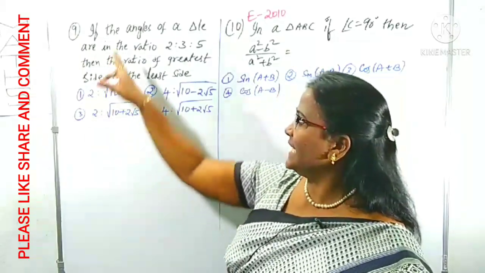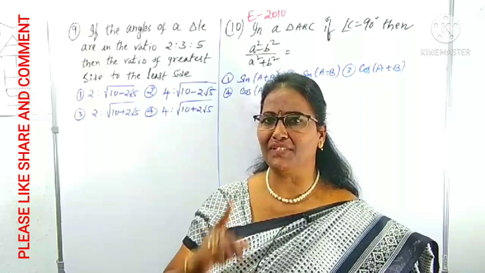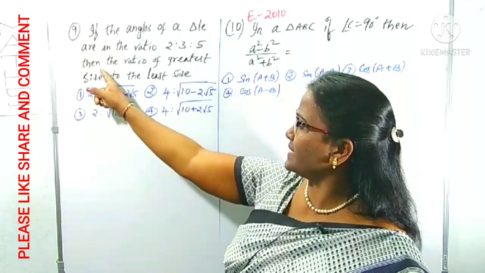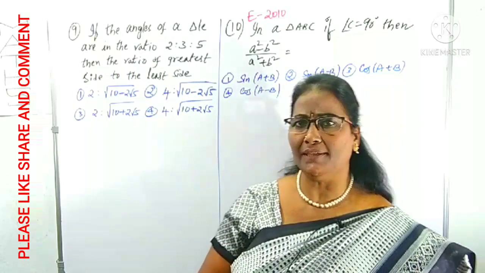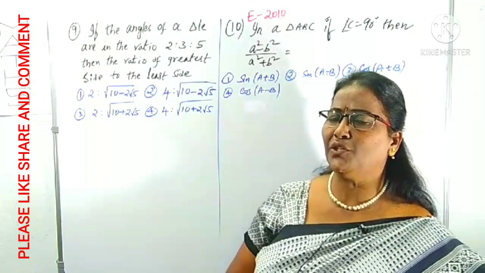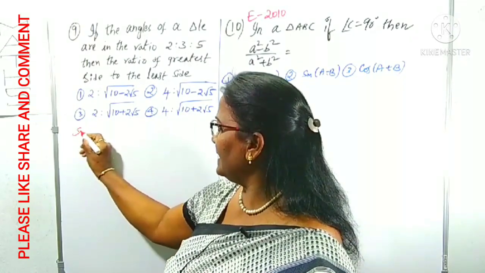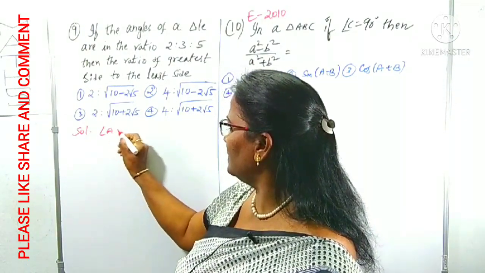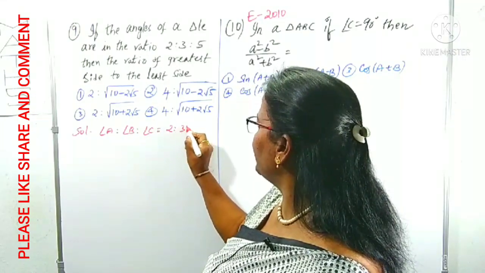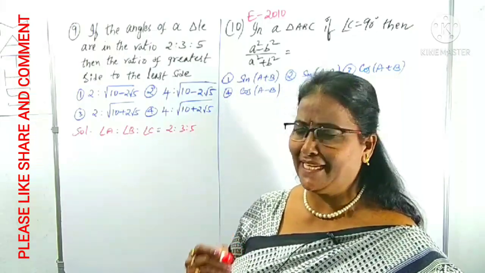What is given here? If the angles of a triangle are in the ratio 2:3:5. What is the first sentence? Ratio of the angles of the triangle is given, and is asking then the ratio of the greatest side to the least side. To find out the greatest side to the least side ratio, we have to find out what are its angles. For that, what is given here? First, angles ratio given, that is angle A is to B is to C is given as 2:3:5.